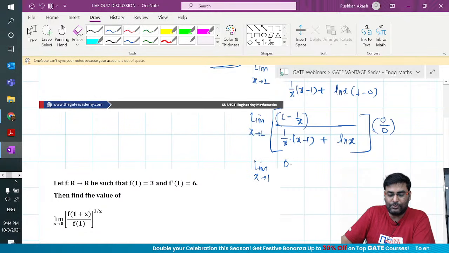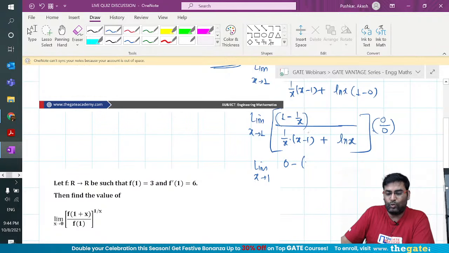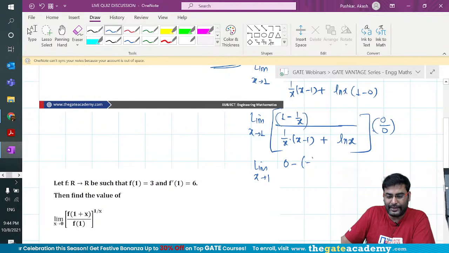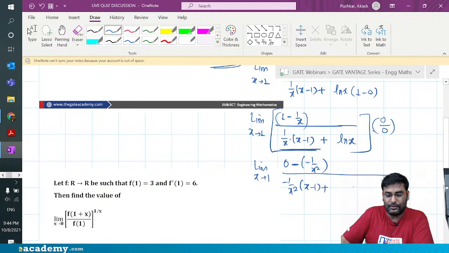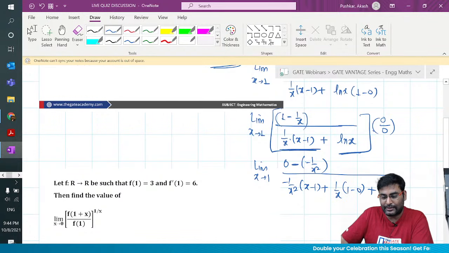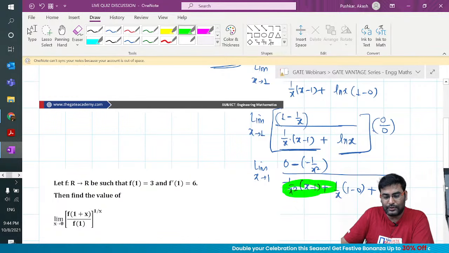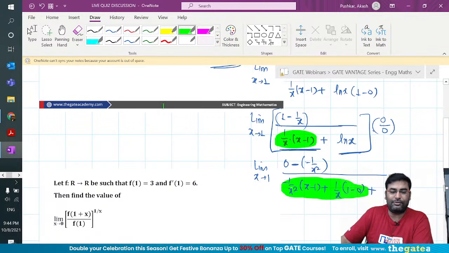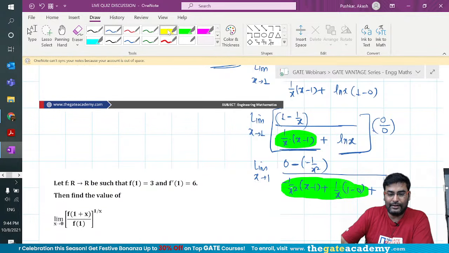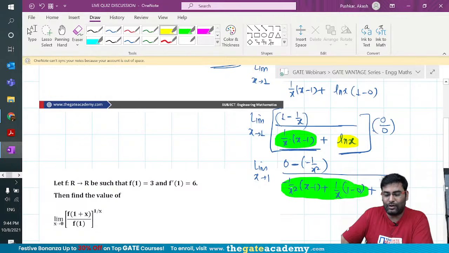So we will differentiate one more time. The numerator is minus of 1 by x, and its differentiation is minus 1 by x square. Don't forget this minus. Then the UV rule: minus 1 by x square times x minus 1, plus, keeping 1 by x, it is 1 minus 0, and then the differentiation of ln x is 1 by x. So guys, these two terms are coming from the UV rule on the product of functions, and then this last term is coming from ln x, okay?